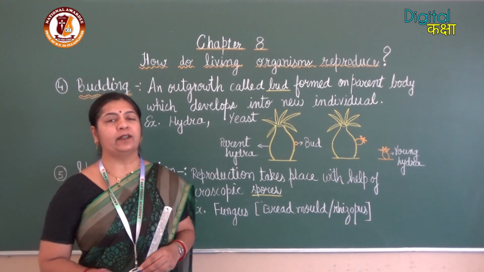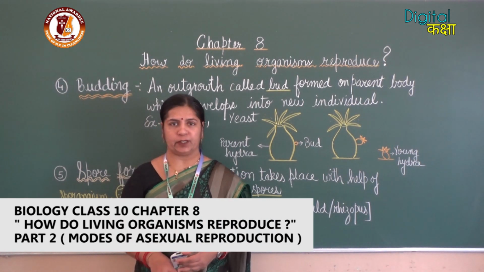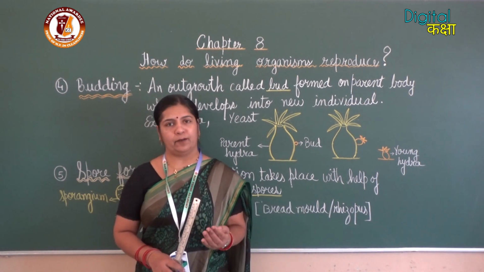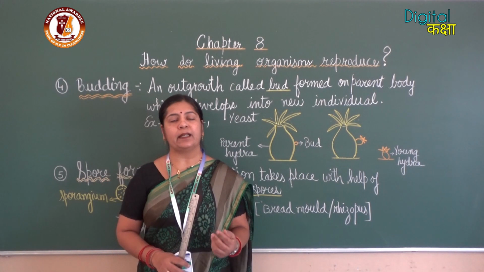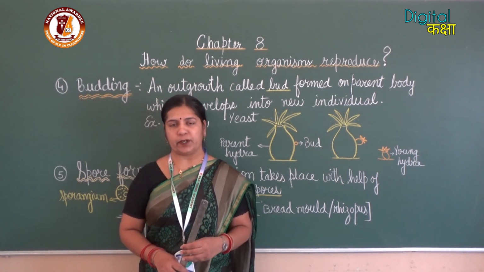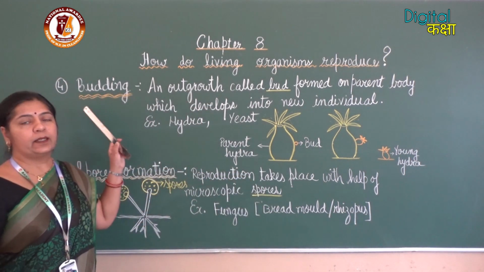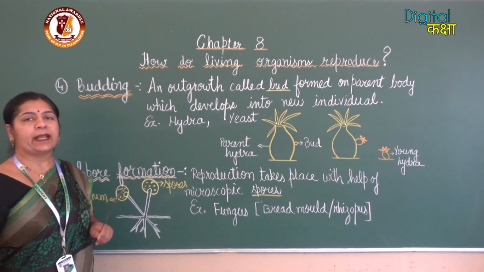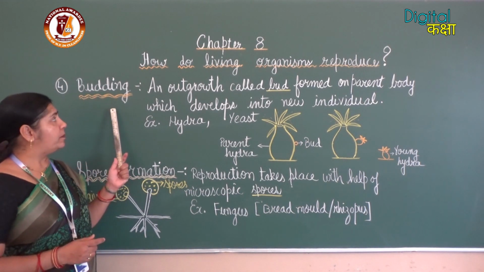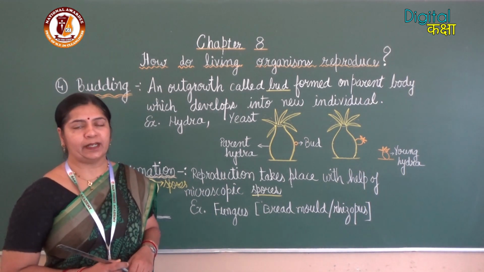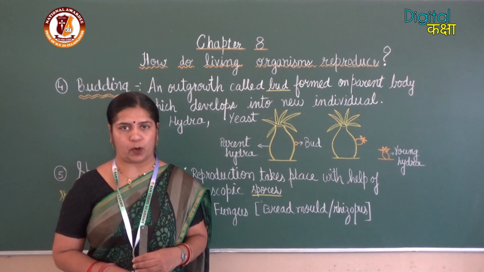In the previous lecture, we have studied about 3 methods of asexual reproduction, that is fission, fragmentation and regeneration. Today we will study the next methods of asexual reproduction. First one is budding. This is the 4th method of asexual reproduction in lower living organisms. Budding is the method in which an outgrowth called bud is formed on the parent body.